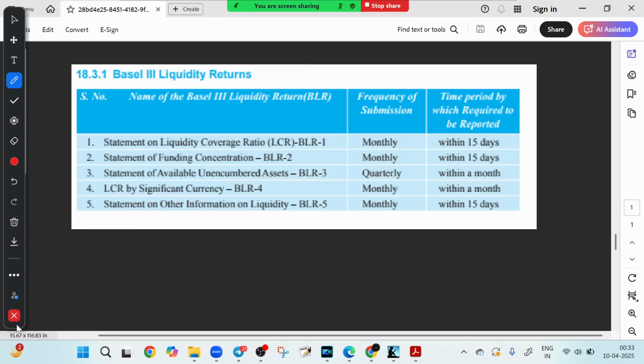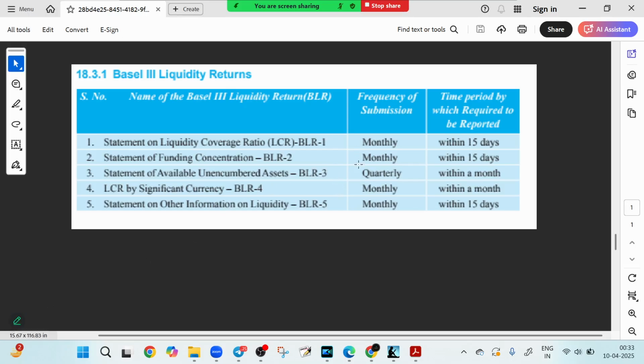Now friends, let's look at the next section. This table you must keep by heart. In most cases the frequency of submission is monthly, but only BLR3 is quarterly. So this way you can remember it.